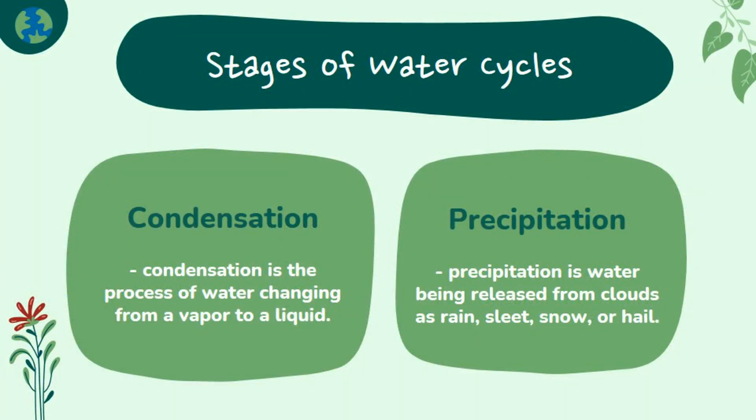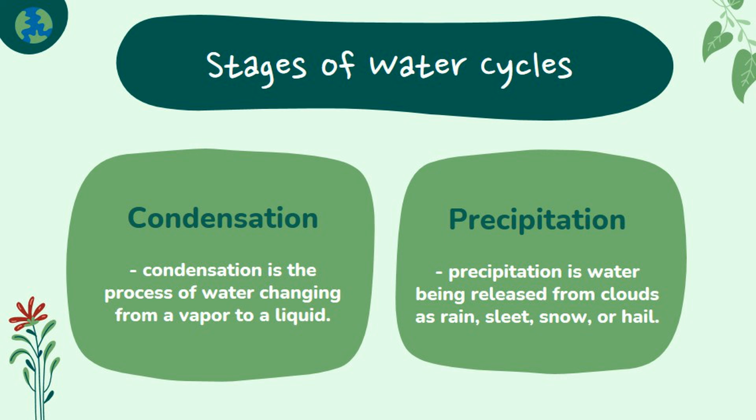Condensation is the process of water changing from a vapor to a liquid. Water vapor in the air rises mostly by convection. This means that warm, humid air will rise, while cooler air will flow downward. As the warmer air rises, the water vapor will lose energy, causing its temperature to drop. The water vapor then has a change of state into liquid or ice.